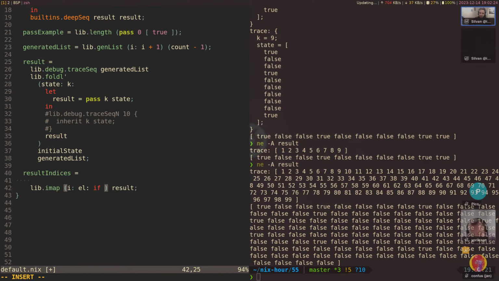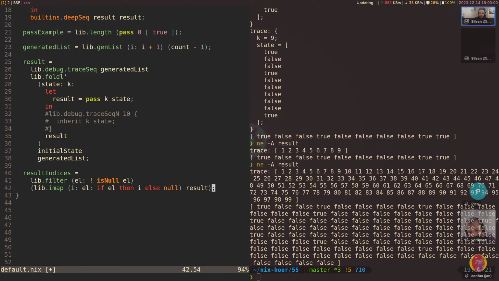If element, so if it is true, we want to keep it. So then we just print the i. Right? That is null. And then we filter out the nulls. So l, let's use the isNull. There's also, I mean, this function, there's some people saying it's deprecated, but it's not deprecated. It's perfectly fine.